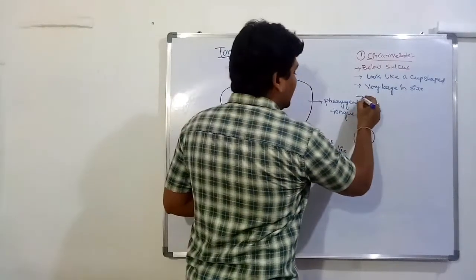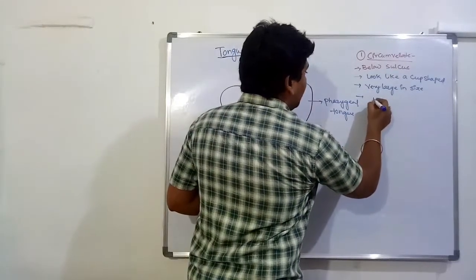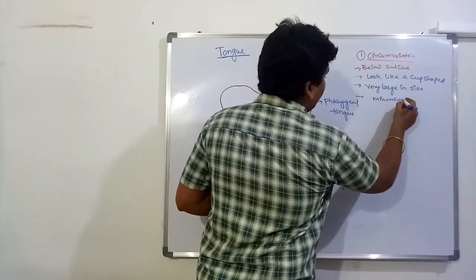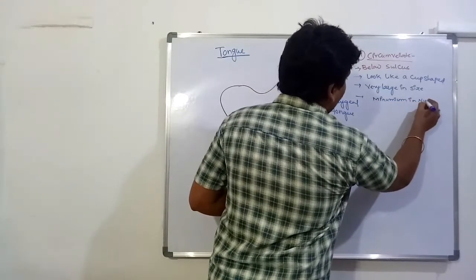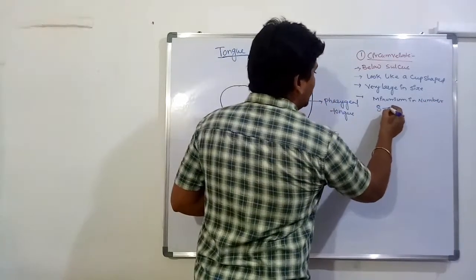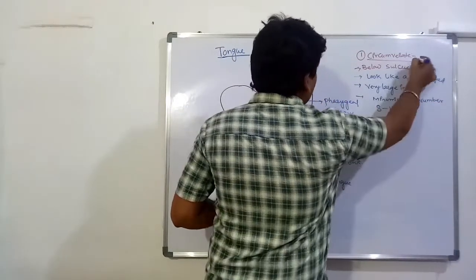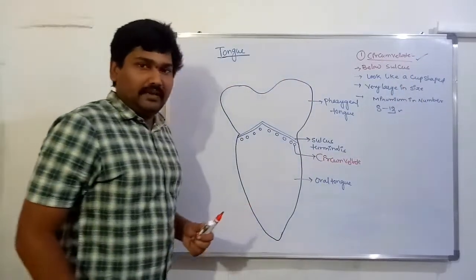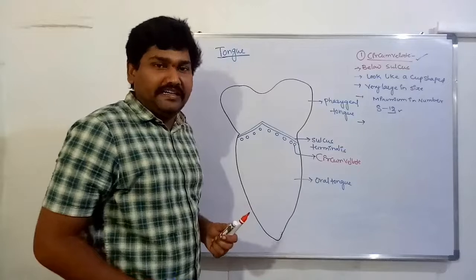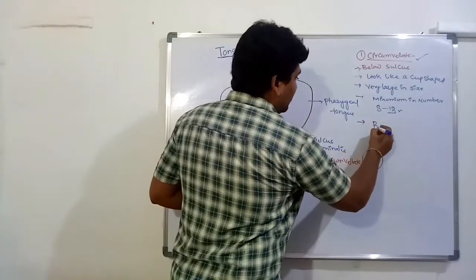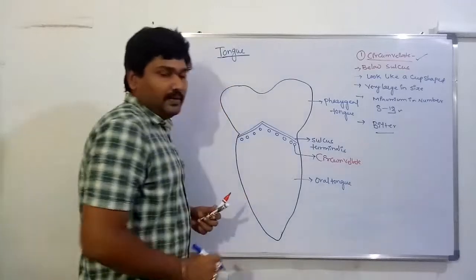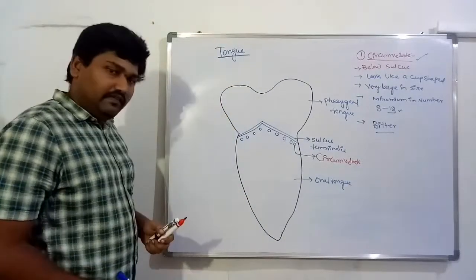Large in size and very few in number, up to 8 to 12 circumvallates are present. These circumvallates perceive bitter. So this is known as the circumvallate. Next one.